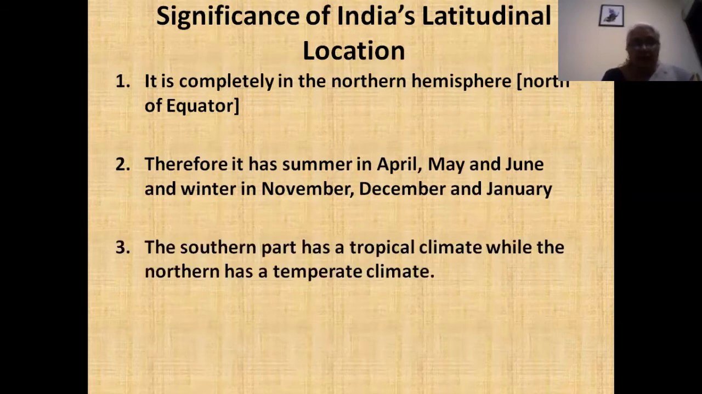In the southern part, you have a more tropical climate because it is separated by the Tropic of Cancer. The Tropic of Cancer is a kind of barrier between the tropical and temperate regions. So the northern region has a more temperate climate. What this means is that the southern part is much hotter in summer and remains warm even in winter, whereas the area north of the Tropic of Cancer has very hot summers and very cold winters.